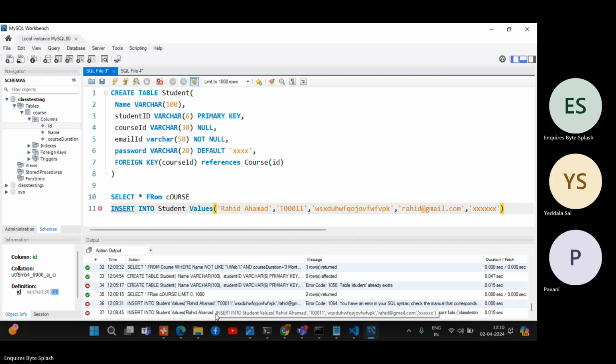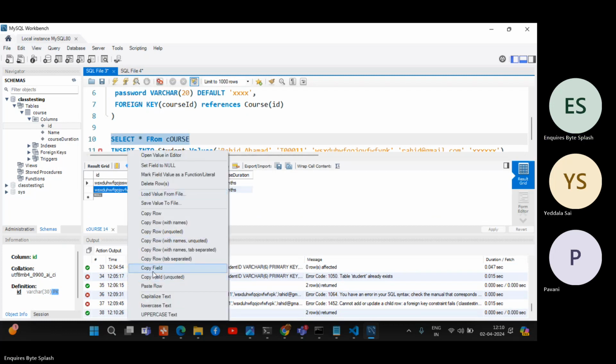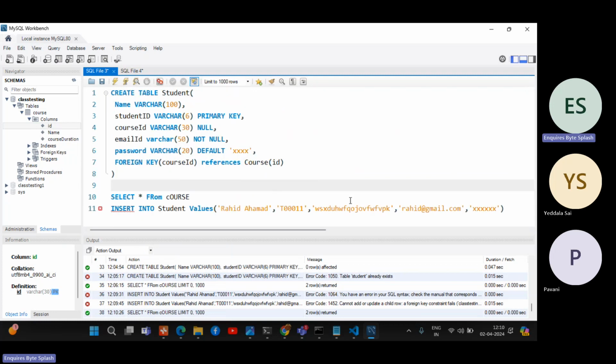Rahid. Constraint fails. Yes, we have student foreign key course ID references course ID. Okay, so let's see. I just copy pasted that. Not sure why it is references. This is the same, right? Copy field. I just close it.